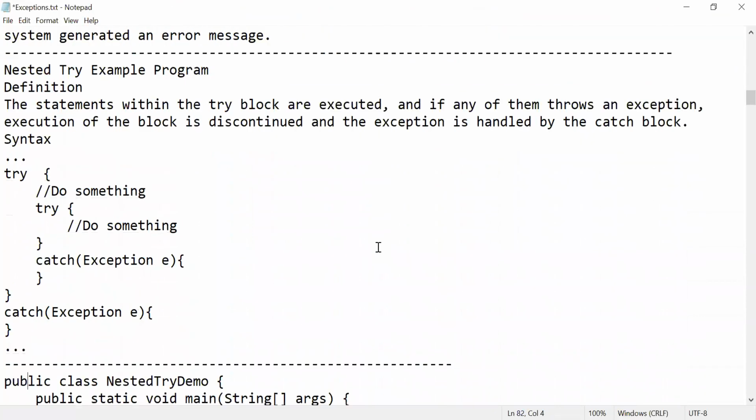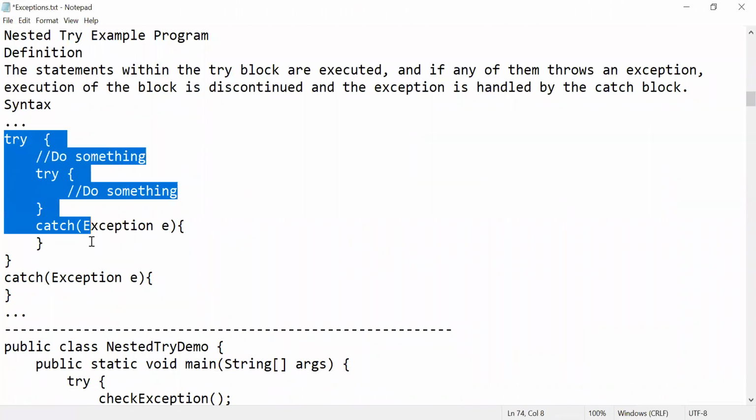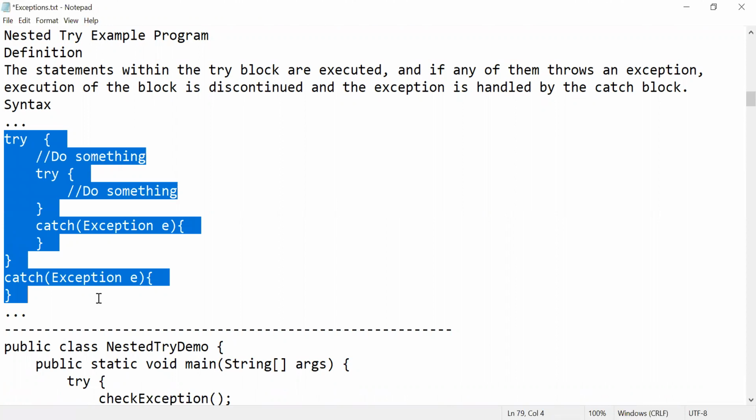Now let's see what a nested try example is. Nested try is nothing but having multiple try and multiple catch blocks, nothing but a try within a try, a try within a try. So let's see one simple example of how to use a nested try catch block.